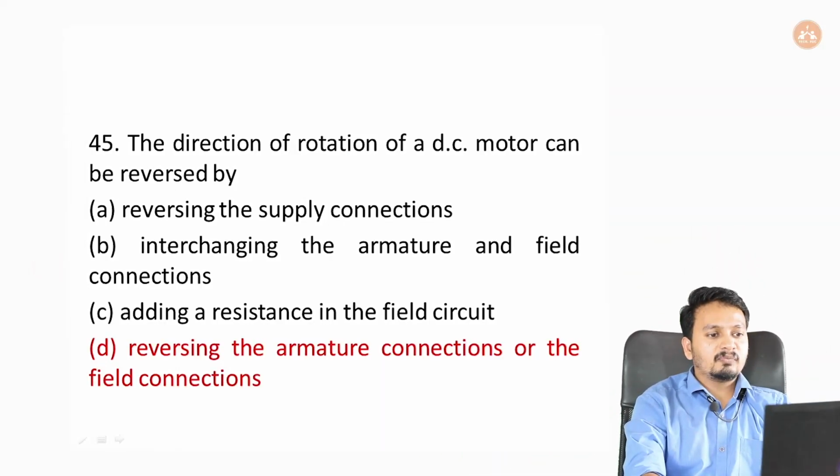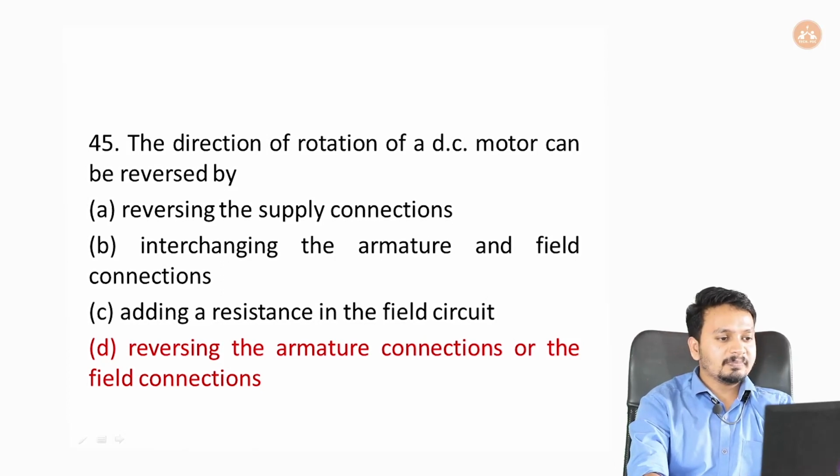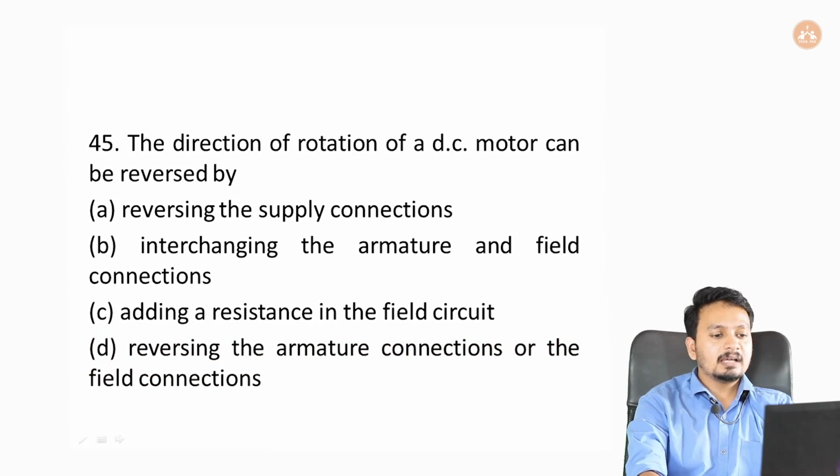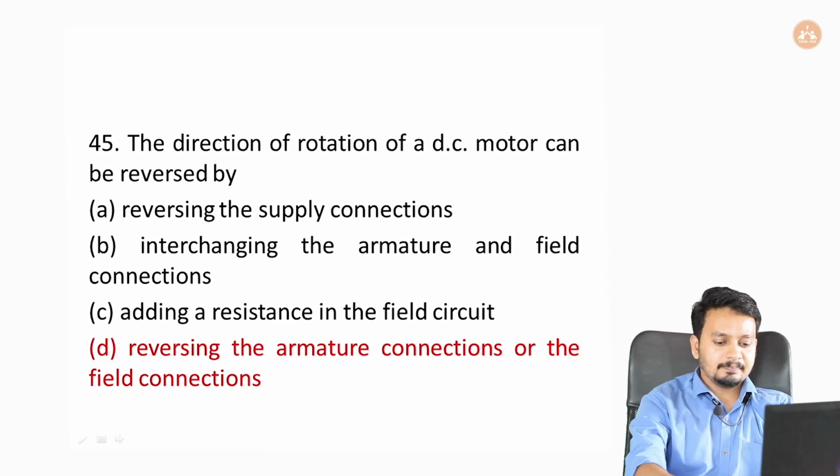The direction of rotation of a DC series motor can be reversed by option A, reversing the supply connections, option B, interchanging the armature and field connections, option C, adding a resistance in the field circuit, and option D, reversing the armature connections or the field connections. Okay, so let's look at the answer. It's option D, reversing the armature connections or the field connections.